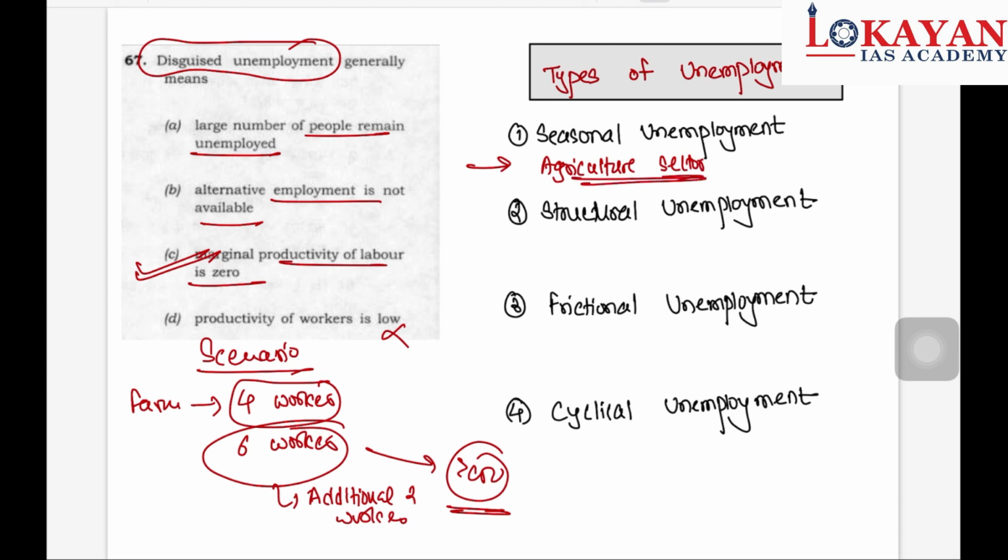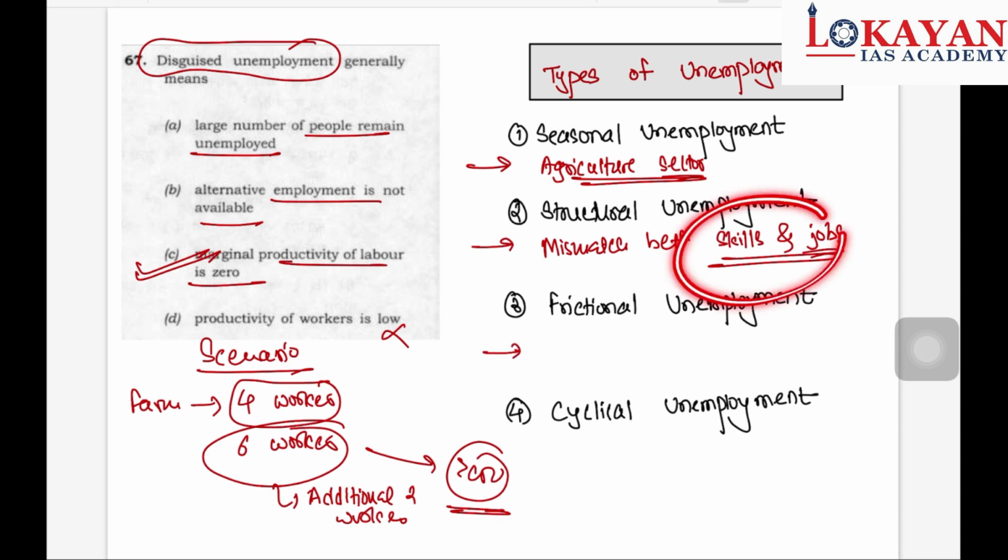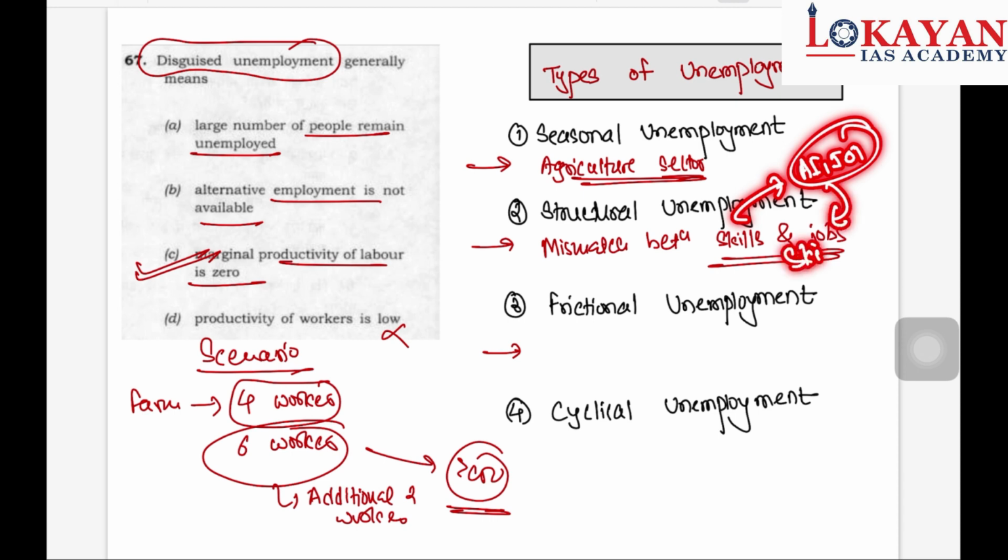Okay, then there is structural unemployment. So structural unemployment mainly occurs due to mismatch between skills and jobs. Example of structural unemployment is, suppose due to advent of AI, IoT, industry requires particular skill sets, but you do not have that skill set, then you will lose your job. So that is structural unemployment.